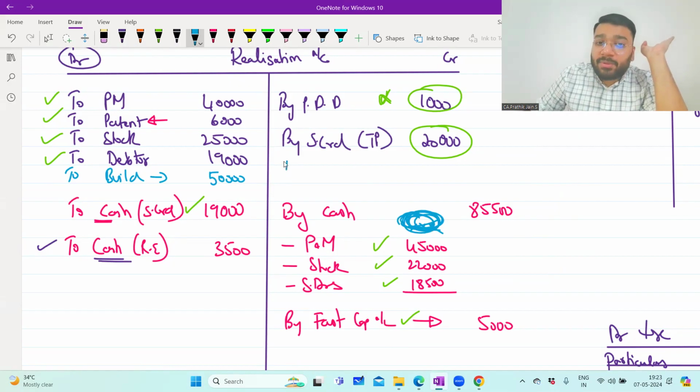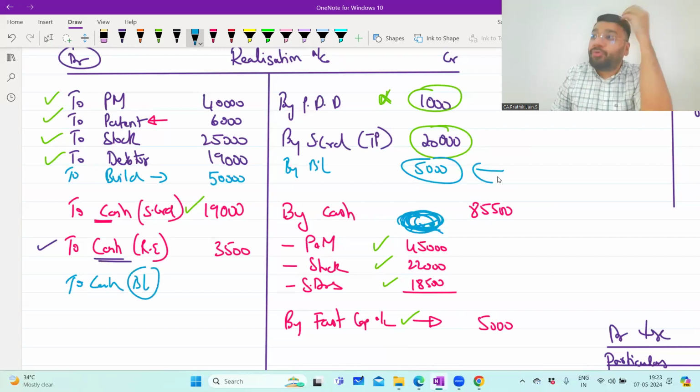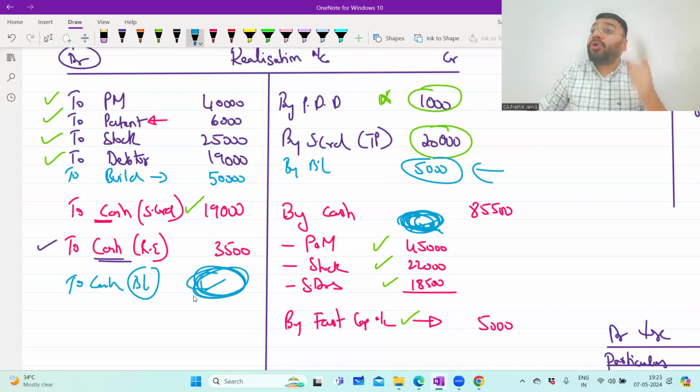On the other hand, let's suppose there is a bank loan of 5,000 rupees and nowhere in the question have they mentioned whether the bank loan is paid. In that case, you will assume and make the payment for the bank loan, because the third party liability you have to pay, whether the question says so or not. So when the information about payment to a third party is not given, you have to pass the payment entry on your own. But sir, for an asset, if they don't give any information about realization, it means it is realized at zero value. Am I clear with this point? Online people, am I clear with this point?